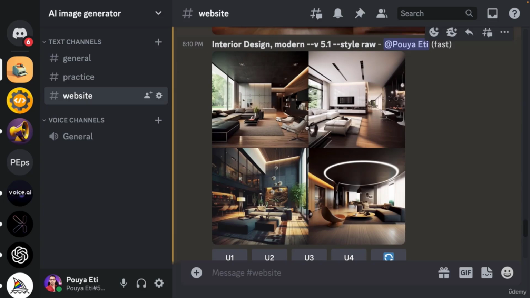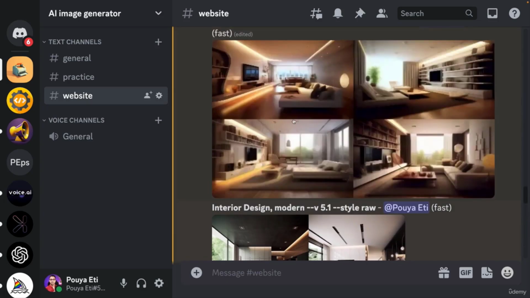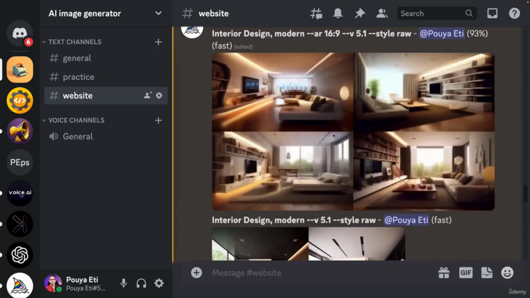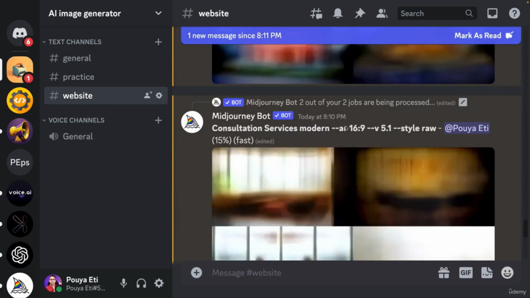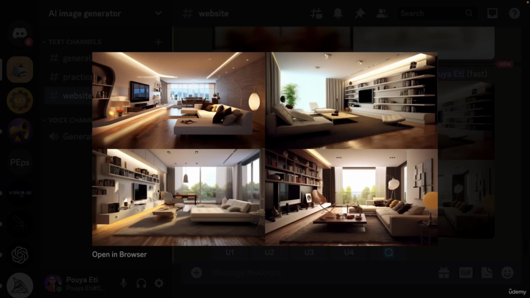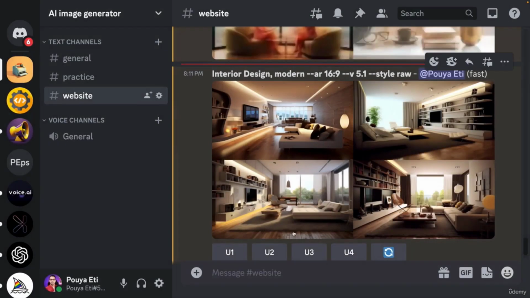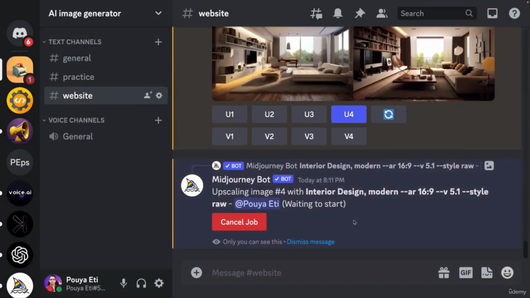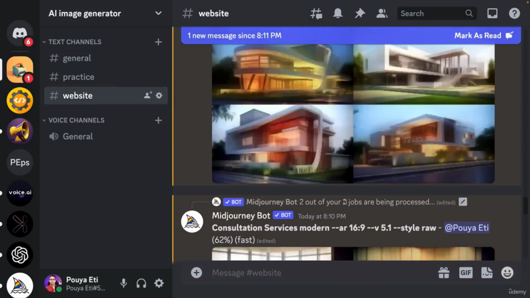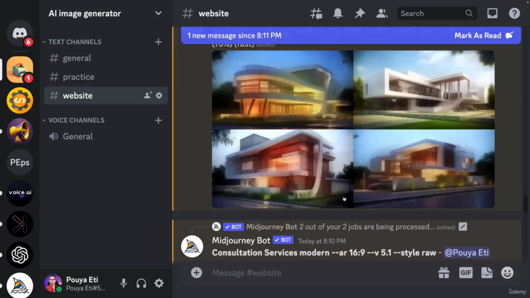So this is the first image, which is ready. The second one, with the full HD ratio, is still under processing. Okay, it's ready. So let's see which one we should select. I think maybe for our website, this looks good. I like the bookshelves at the top of it. It looks much better, I think. Right, I'm going to select number 4. Let's upscale it, and let's wait for the rest of the images to get ready.